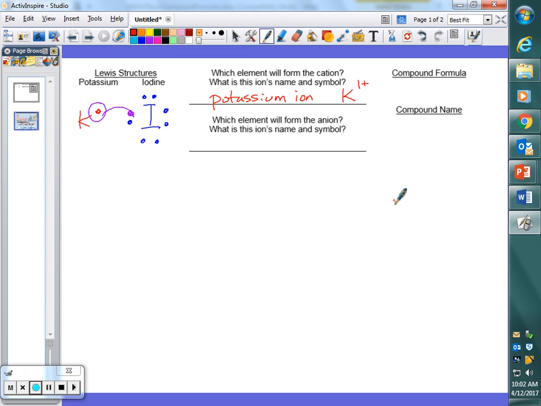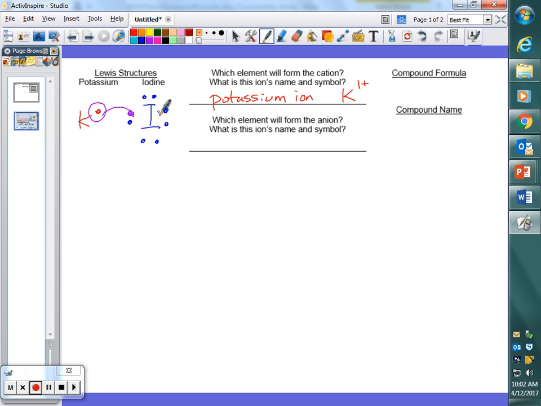All right, let's talk about iodine. By process of elimination, if potassium formed the cation, that means iodine is going to form the anion. What is iodine doing in this situation? It's gaining an electron, which means it now has what kind of charge? Negative charge.